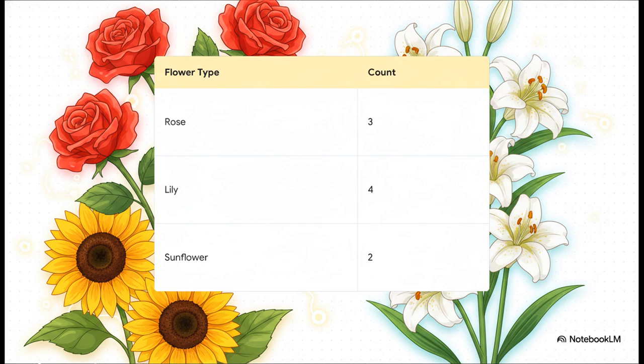Let's look at a quick example of that qualitative categorical data. Imagine a super basic frequency distribution table derived from a sample data set. We've got 3 categories of flowers: roses, lilies, and sunflowers. Next to them, we literally just count how many times each category pops up in our data. 3 roses, 4 lilies, 2 sunflowers. It is incredibly simple, right? But this exact structure is how we begin to mathematically summarize the real world.